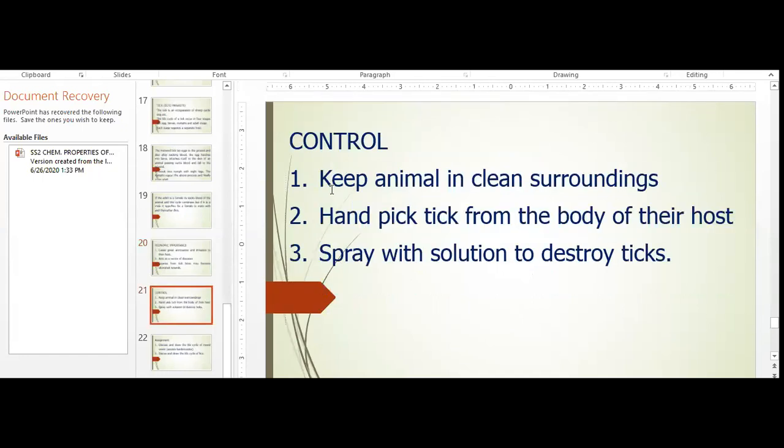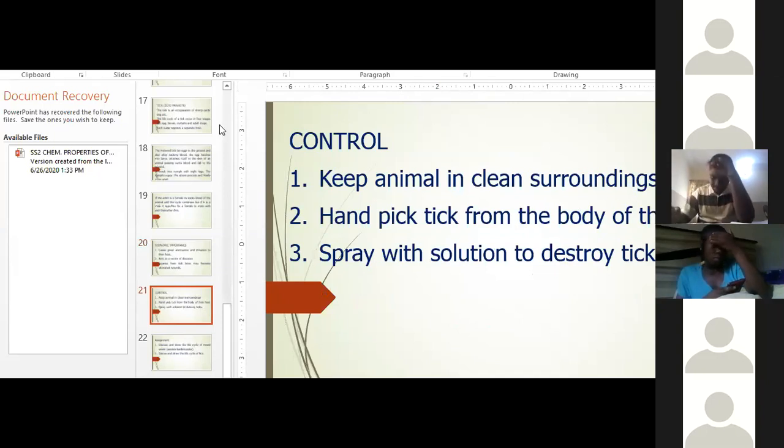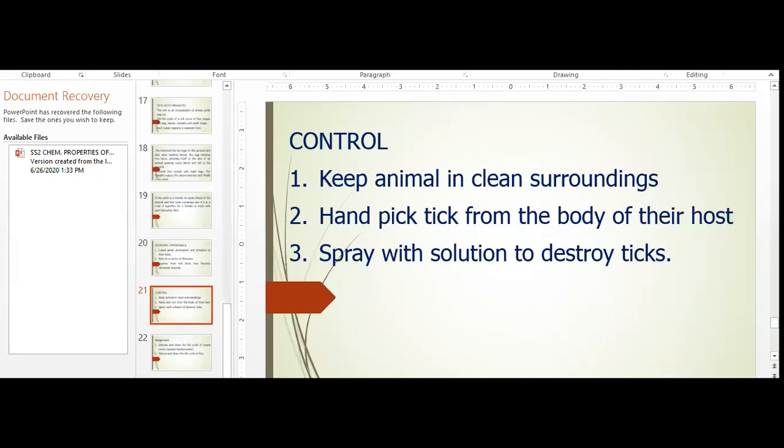Now control. Keep animals in clean surroundings and pick ticks from the body of their host. Some of you with dogs that have ticks, maybe Alsatian dogs, German shepherds, if you're in love with such a dog, you can hand pick the ticks from their body. But please wear hand gloves. Now spray with a solution to destroy ticks.